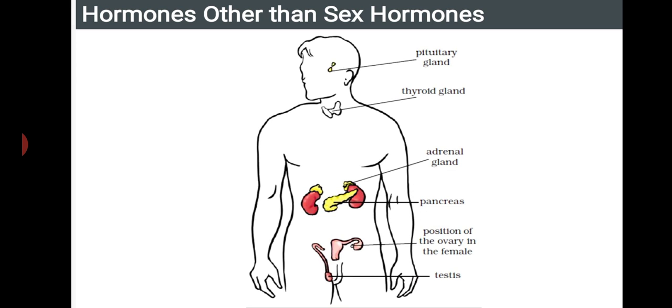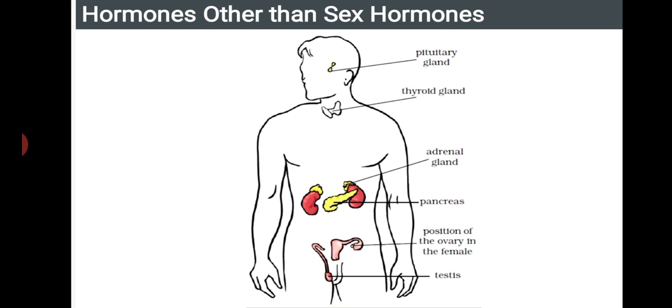If no proper amount of insulin is produced, the sugar level in the blood will start to increase, and it leads to a disease named diabetes, or we can even call it sugar.